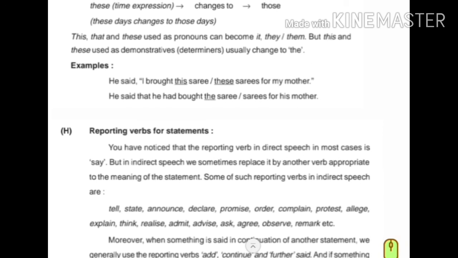So next: He said, I bought this sari, these saris for my mother. He said that, instead of inverted commas, that is used. He said that I became he. Bought, past tense, became had bought. The saris for his mother.